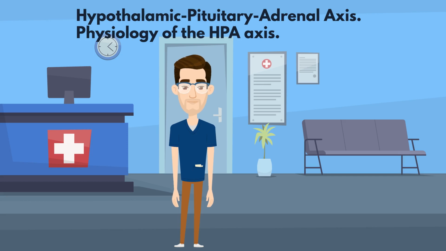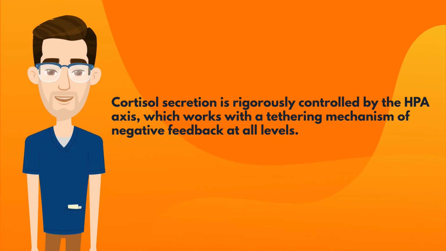Hypothalamic-Pituitary-Adrenal axis. Physiology of the HPA axis. Cortisol secretion is rigorously controlled by the HPA axis, which works with a tethering mechanism of negative feedback at all levels.